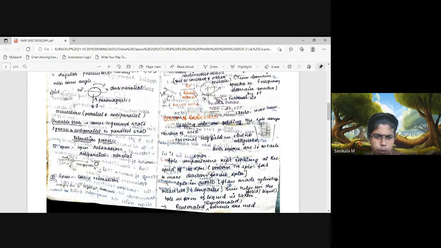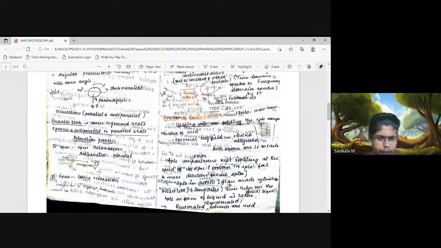When both nuclei come closer during the excitation process, this transfer of energy occurs, and the anti-parallel spinning nucleus comes to the ground state. This is also a radiation process only. Radiation is passed to the neighboring spin, which is in the parallel state.